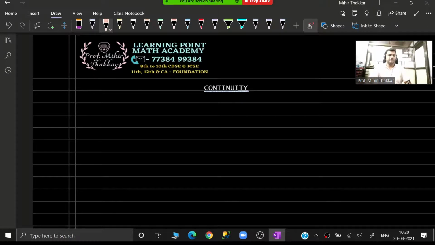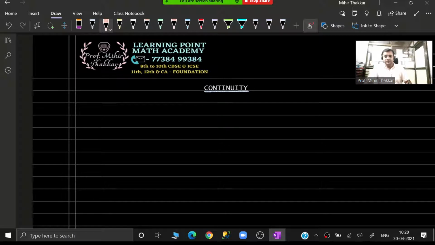Just a single definition that we have to remember over here, which is in two parts or in two types, I should say. And we have to apply one of the two formulas, whichever are applicable in a certain example. So let us understand what exactly is the meaning of the word continuity.